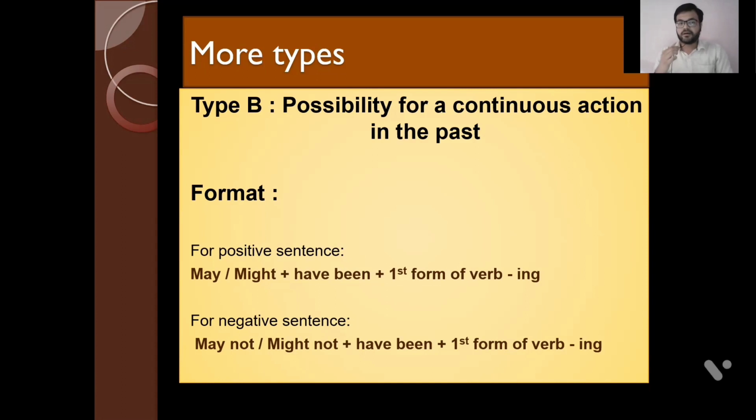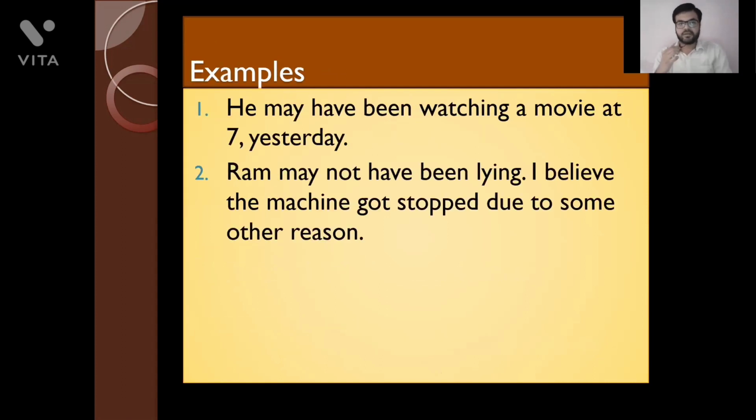Whenever it is a positive sentence, then the structure is like this: may or might plus have been plus first form of the verb and ing. So suppose the verb is, let's say, sing. So singing you have to use over here. Okay. And always remember, no use of has been. Nowhere. You will only have to use have been. And when you have to form a negative sentence, then it will be like this: may not or might not plus have been plus first form of the verb and ing. Okay. So when we look at the examples, it will be more clear to you guys.